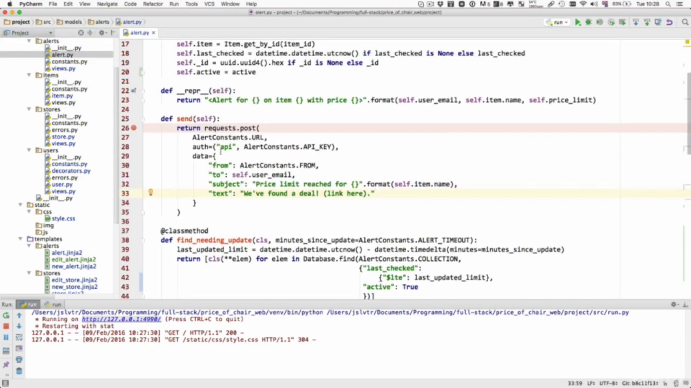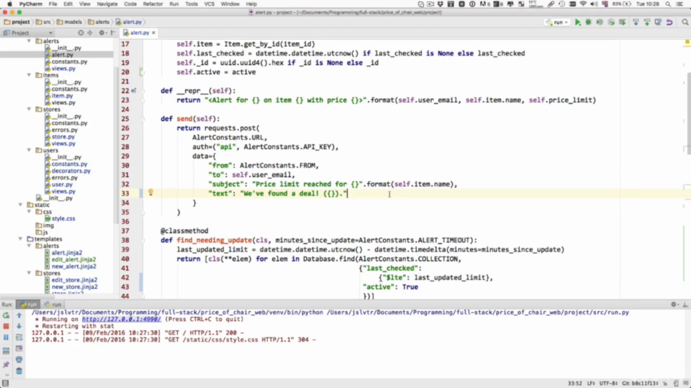And then notice how in the send method, there is this post request that sends something to the Mailgun API, which is then going to send the email from our alert constants.from to the user's email, and then the subject is going to be price limit reached for something, and then the text right now is we found a deal, link here. So we want to change this, so instead of link here, it shows a link to the item.